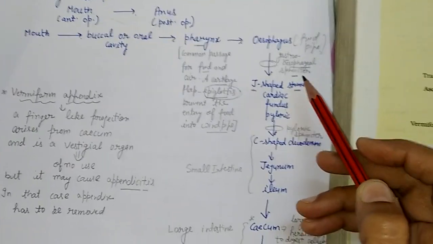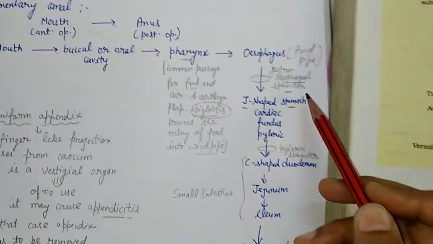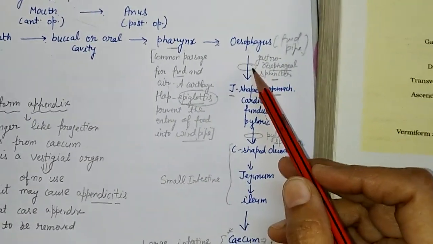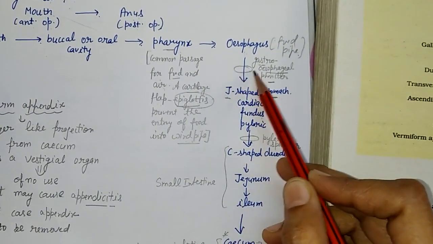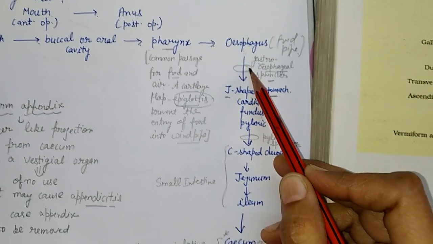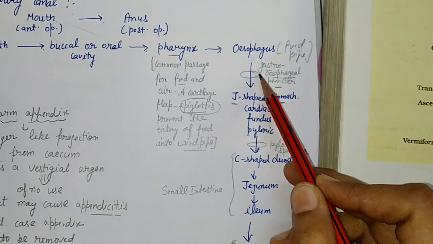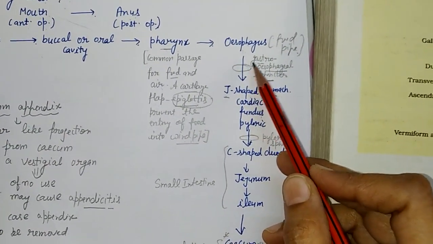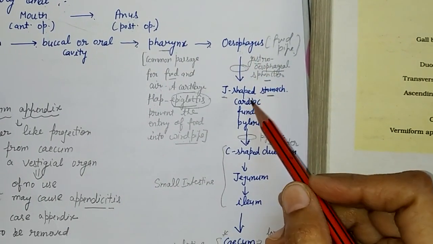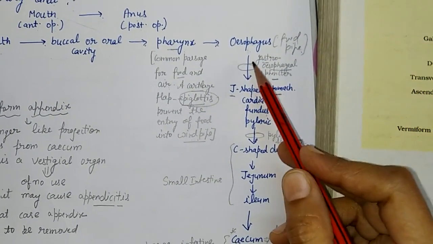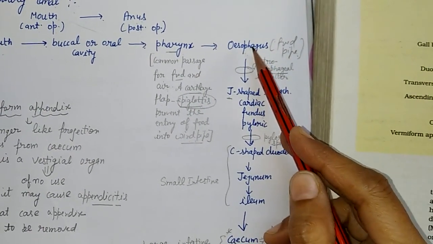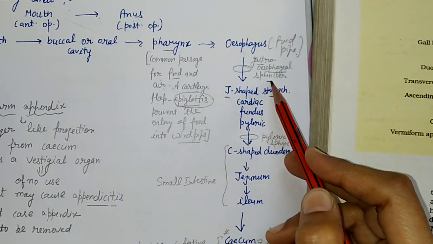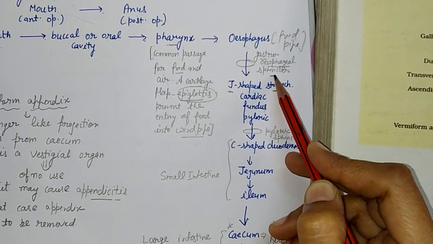Sphincter is just like one door. जैसे हम कोई डोर क्लोज कर देते हैं to stop the entry. This is one muscular smooth muscle band. स्फिंक्टर एक स्मूथ मसल बैंड होता है जो किसी भी बॉडी पार्ट को क्लोज कर देता है जब उसकी जरूरत नहीं होती है. When the food enters from the esophagus to the stomach, it must be closed to stop the back flow of the food to the esophagus. That is done by this sphincter.